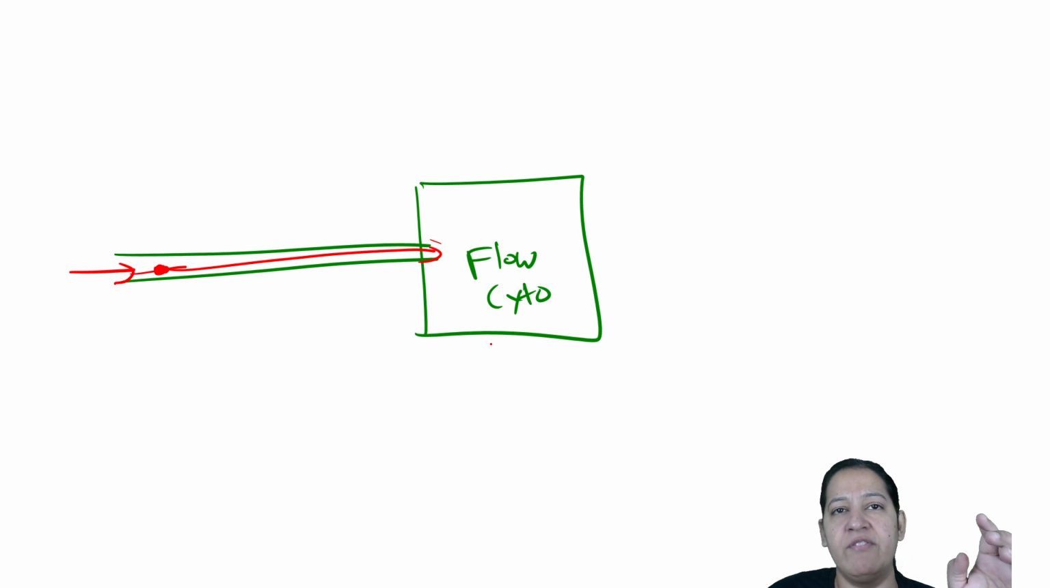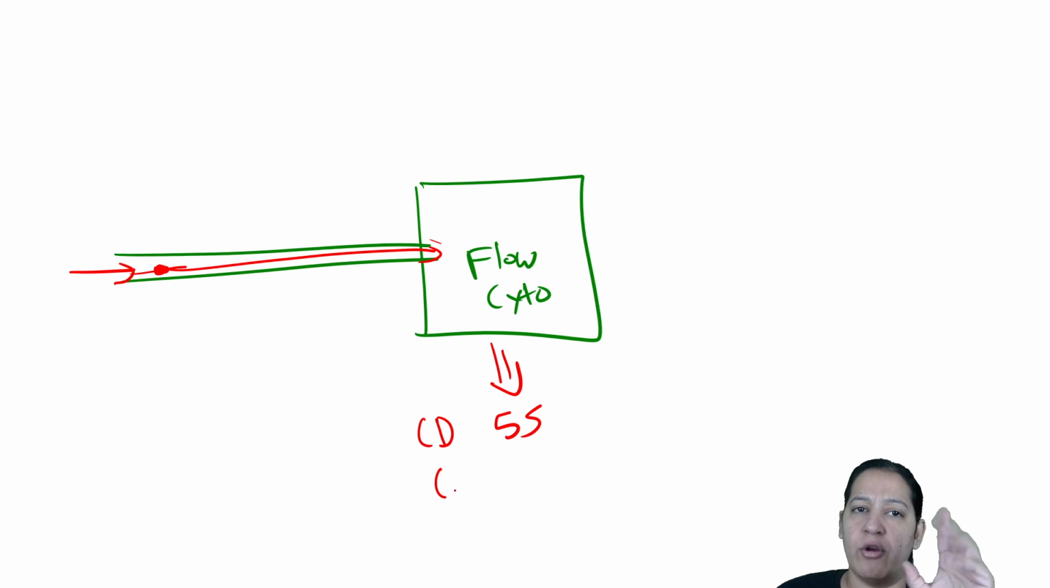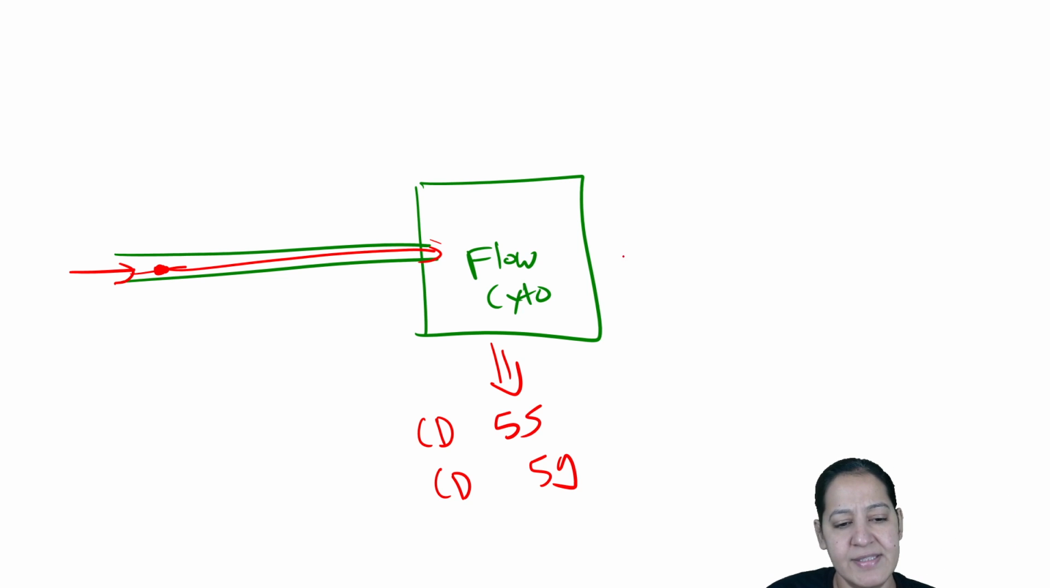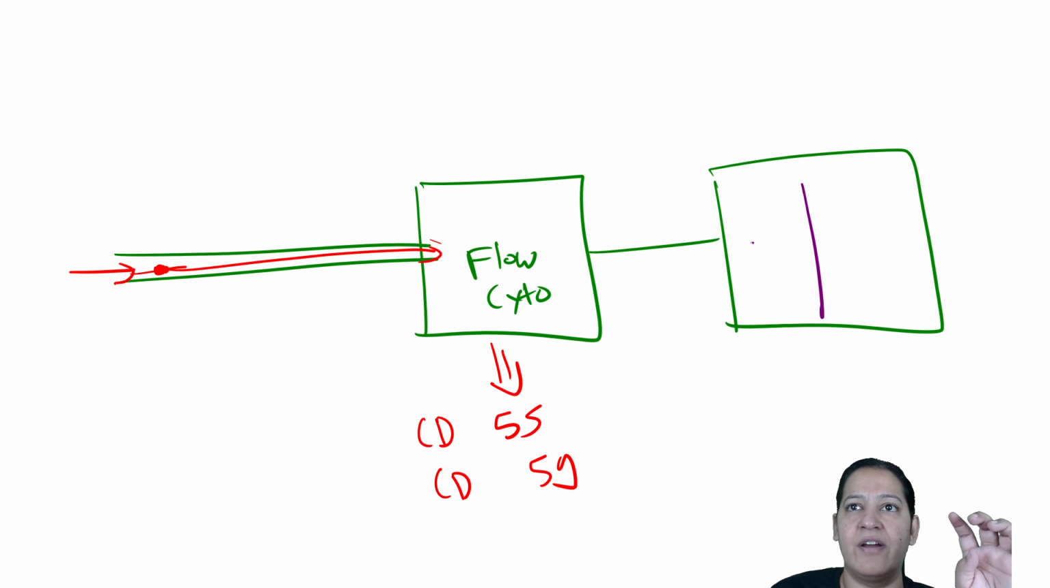In the flow cytometer, we will do the settings. We will do the settings for the x-axis: we want CD55, and on the y-axis, we want CD59. So we will do the settings like this, and it is connected to the screen of a computer. So on the screen, we will get the graph like this.